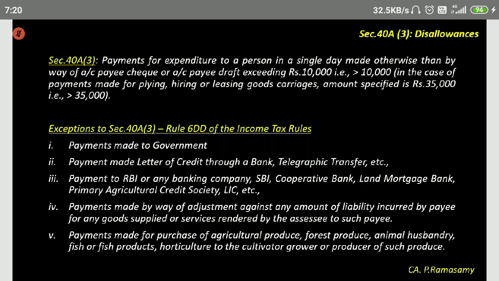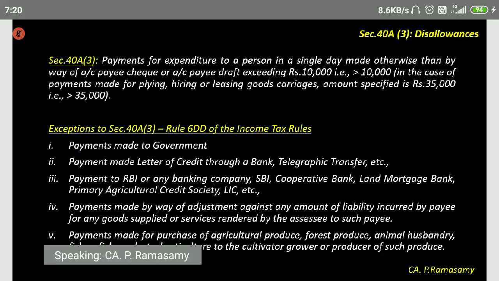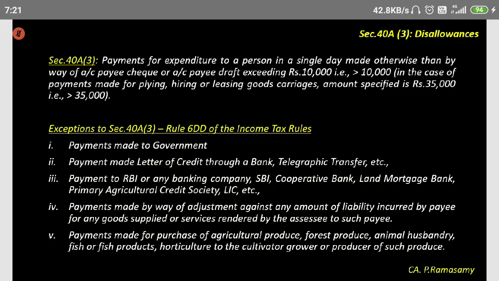Now, any revenue expenditure, we have already seen capital expenditure also, if you pay by cash, it is disallowed. Depreciation not allowed. 43 subsection 1, which spoke about actual cost. There it said that in case you are paying cash for buying plant and machinery, any fixed asset, if it is going to cross 10,000 rupees, it will not be allowed. You cannot claim depreciation on such asset. That was capital expenditure. Here it is revenue expenditure. Revenue expenditure, if it is paid by cash exceeding 10,000 rupees per day per person, it will not be allowed.